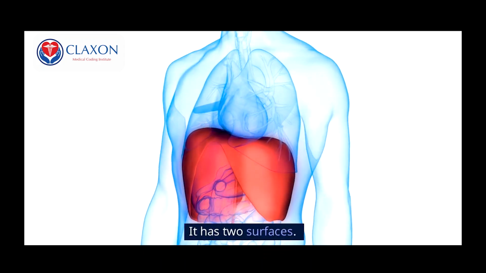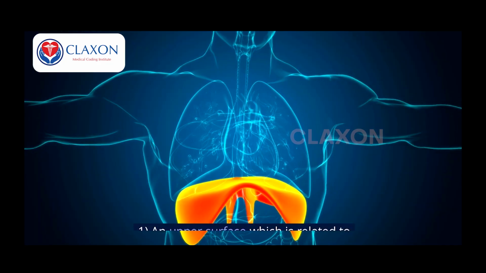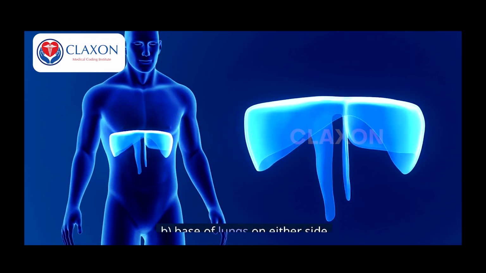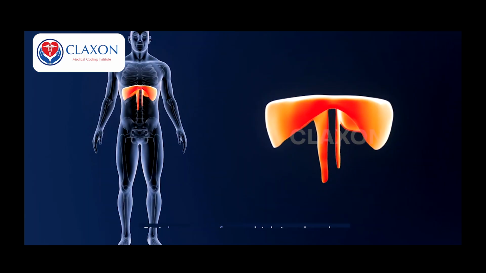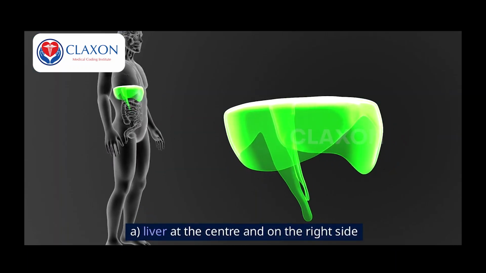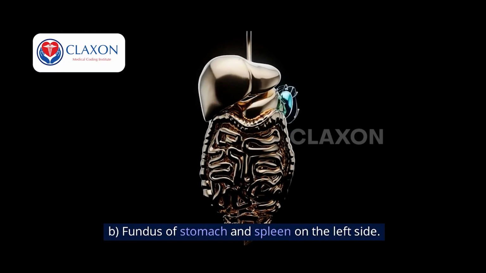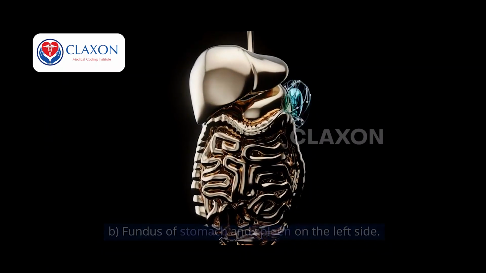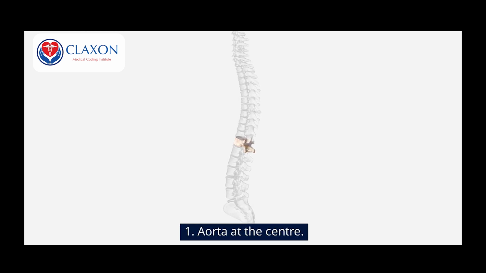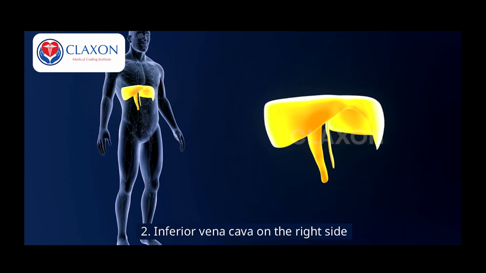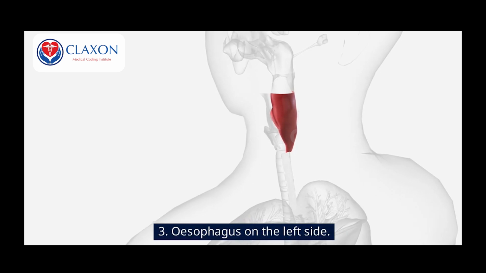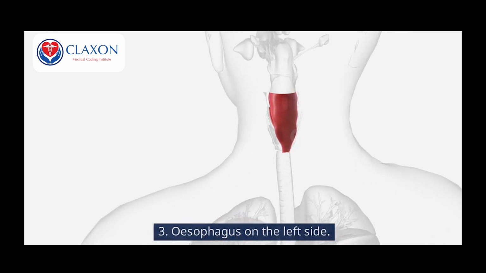It has 2 surfaces. They are: 1. An upper surface which is related to a. pericardium in the center, b. base of lungs on either side. 2. A lower surface which is related to a. liver at the center and on the right side, b. fundus of stomach and spleen on the left side. It has 3 openings. 1. Aorta at the center. 2. Inferior vena cava on the right side. 3. Esophagus on the left side.